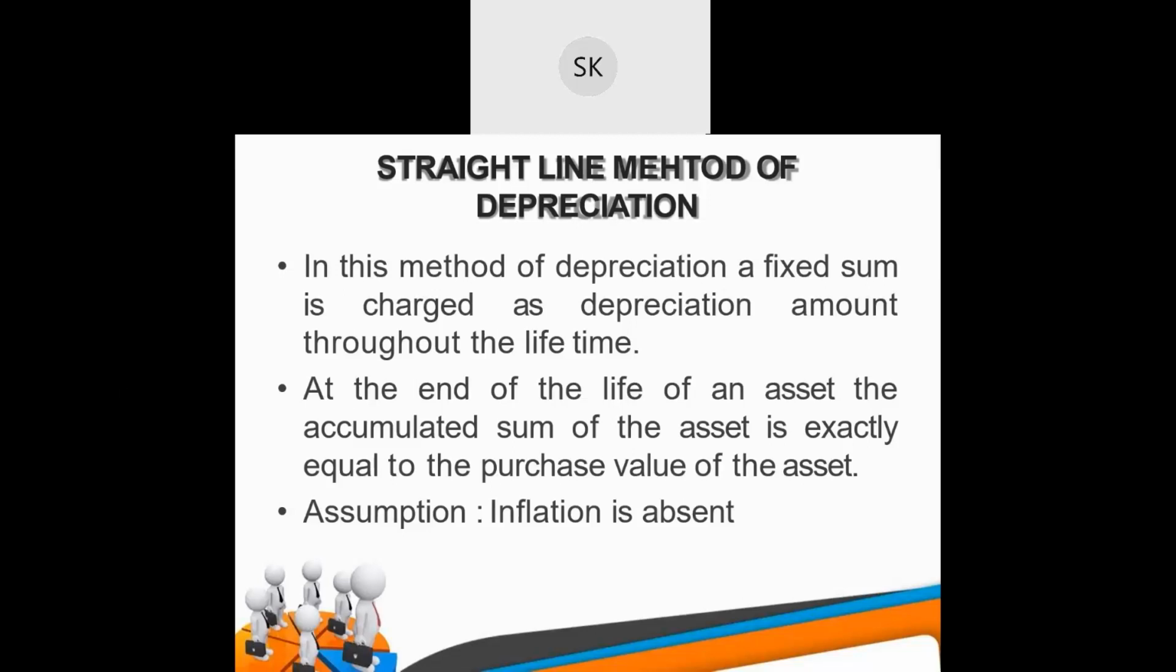From 2001 to 2010, a fixed amount has been saved, like you are saving 5,000 each year. At the end, when your machine can no longer give you the service, that is the lifetime of the machine. At the end of the lifetime of that asset, the accumulated sum, the fixed amount you have saved, will be exactly equal to the purchase value of the asset.